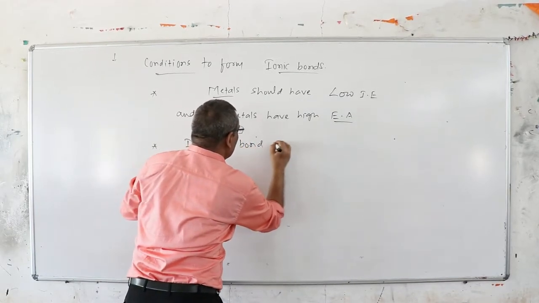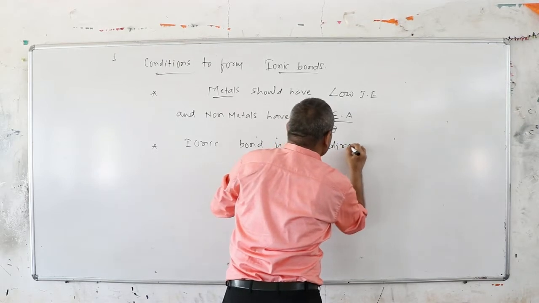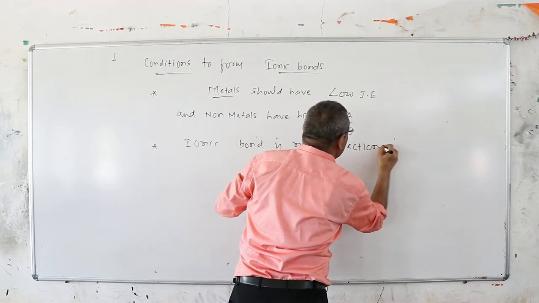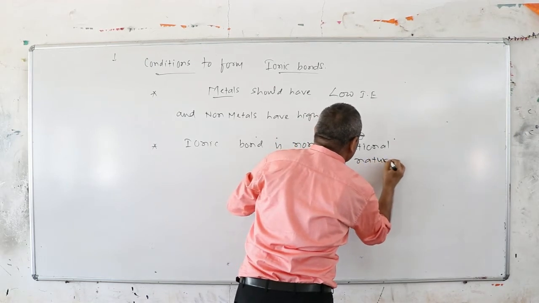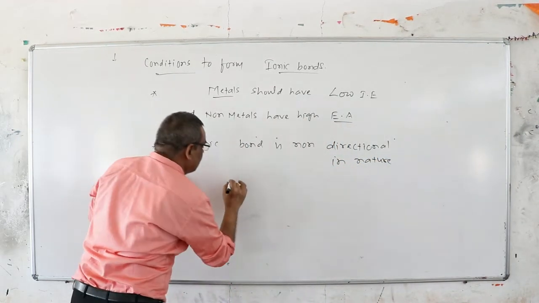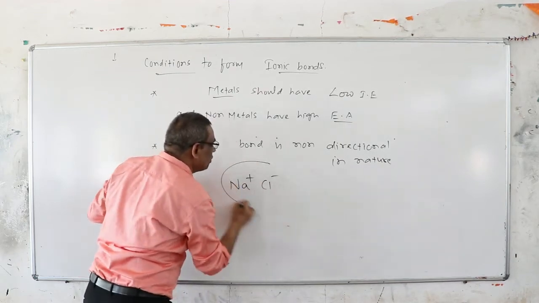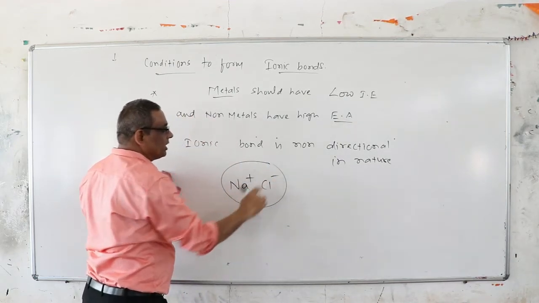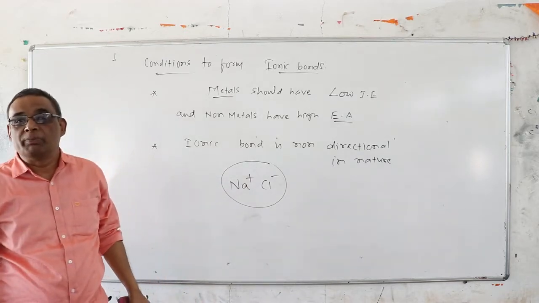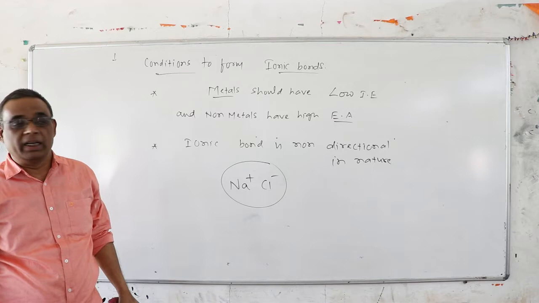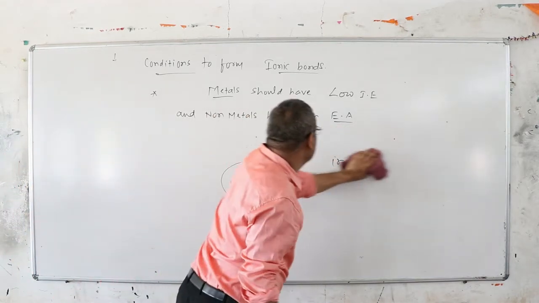When you are talking about ionic bond, it is non-directional. The reason is that when the ionic bond is formed, the dominant factor is charge. Suppose you are considering sodium chloride, NaCl. In this case you are looking at charge. According to physics, charge is a scalar quantity, so it possesses only magnitude, no direction. So ionic bond is totally non-directional in nature.